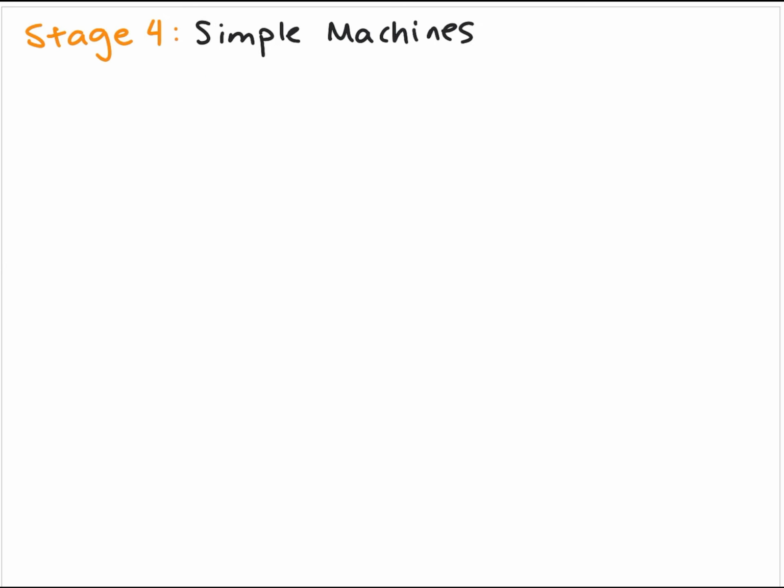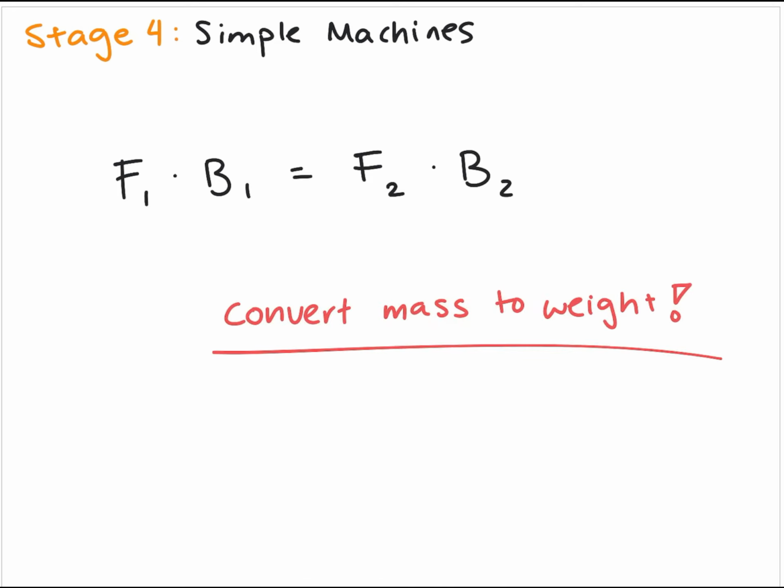And finally, we have simple machines. To be honest, I don't understand any of this, but I do know the formula. This is the formula. If you only have the mass of an object, remember to convert it to weight. Remember that force is mass times acceleration, and weight is mass times gravity, and gravity is a form of acceleration.